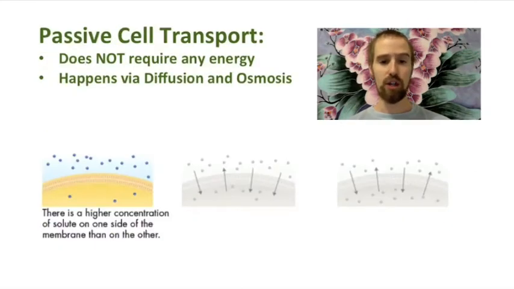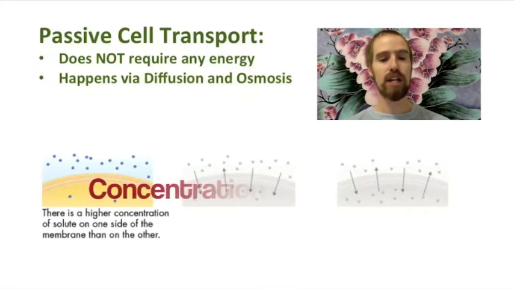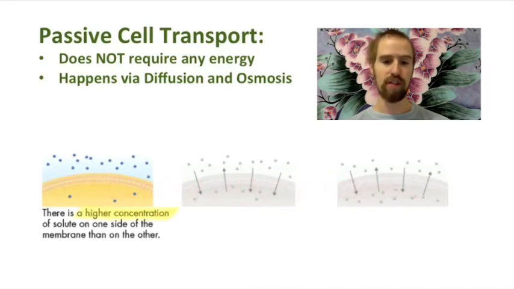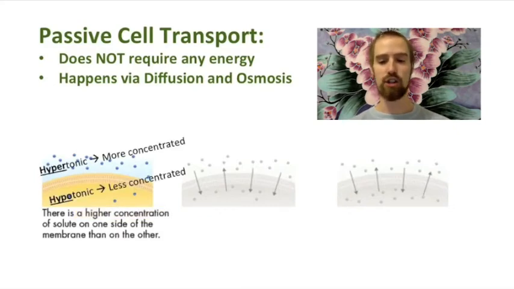Although some forms of cell transport require energy in order to move substances across the membrane, it is fortunate to us that many of the important substances can be moved into and out of our cells by way of passive transport. Passive cell transport includes transport by way of diffusion and osmosis, which you may or may not have heard of before. It all happens because of a concentration gradient, which means that there is a higher concentration of solute or dissolved particles on one side of a membrane than there is on the other. We would say that one side is hypertonic, meaning that it has a higher concentration of solute, and that the other side is hypotonic, meaning it has a lower concentration of solute.